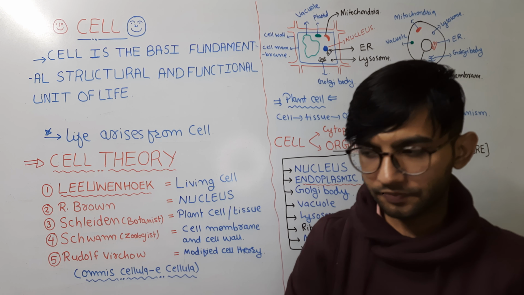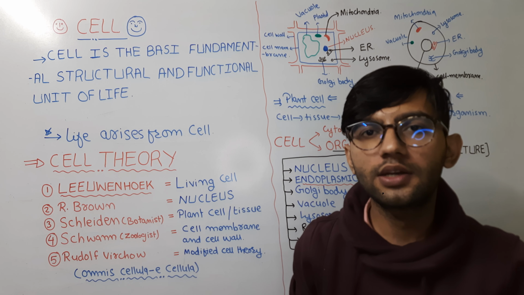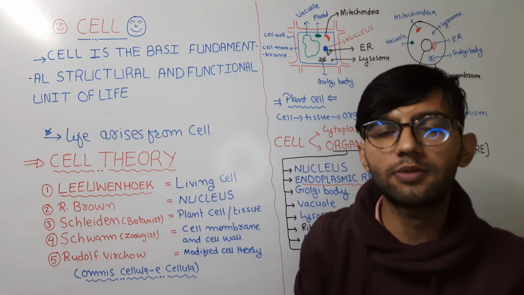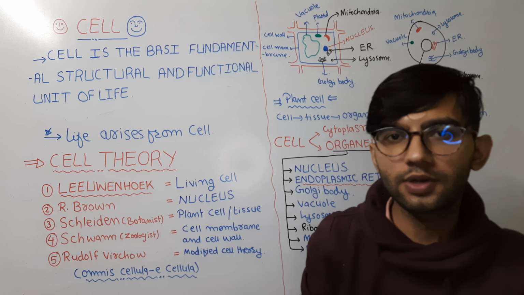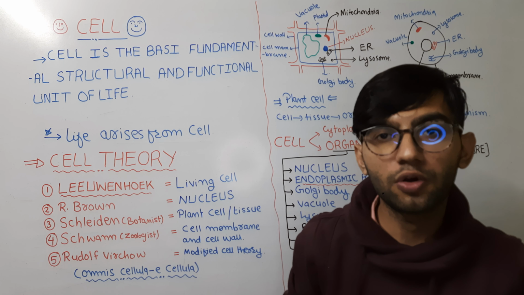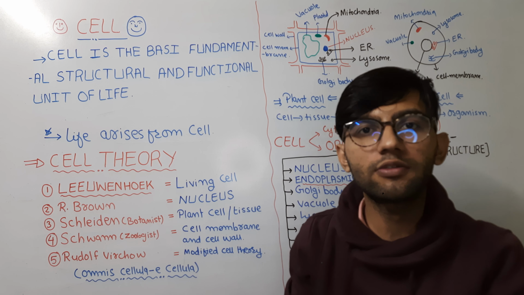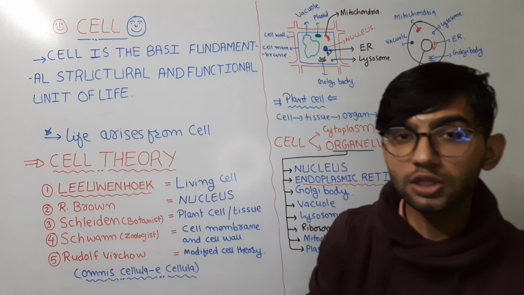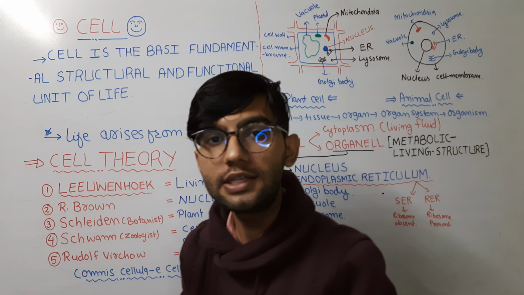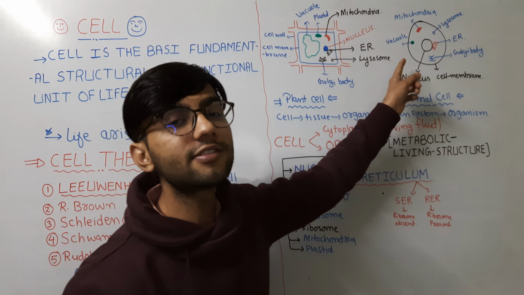How? If we take the example of ourselves, we respire in order to absorb the oxygen from the atmosphere. We have a digestive system that absorbs the nutrition from the food. We have an excretory system that purifies our blood. In the same way, we have a nervous system that senses the environment as well as responds to the environment. All these functions are performed due to the mysteries inside the cell.